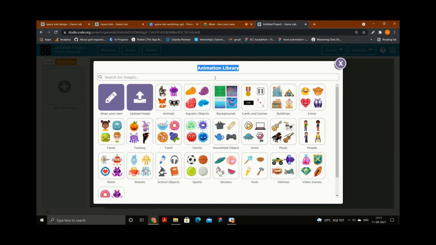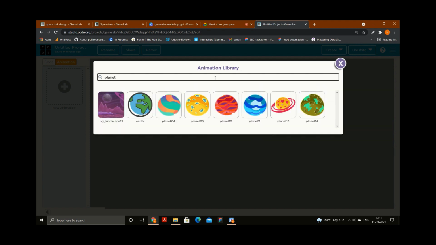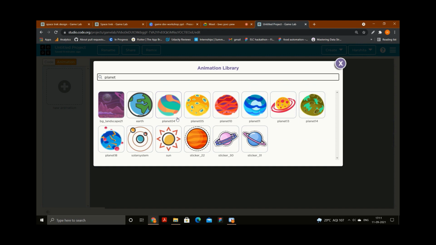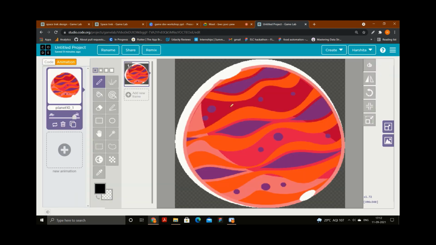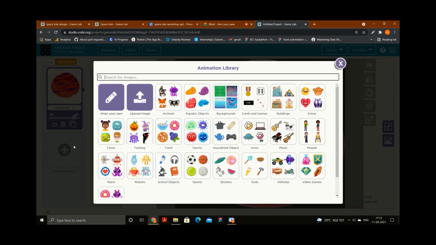Let's say if you want to take a planet, you can write planet here, and there are a lot of options, so you can just click on it, and that will be added in your animation part. It's not added in your game yet. We need to add it in our code part as well. Similarly, you can add different planets, you can add a rocket, and you can add a background as well.